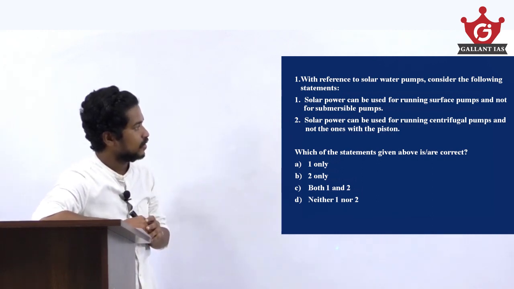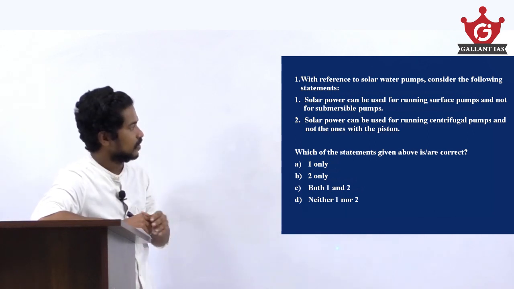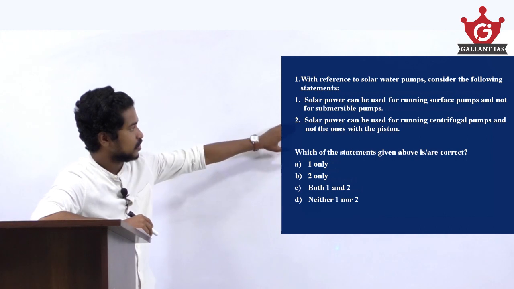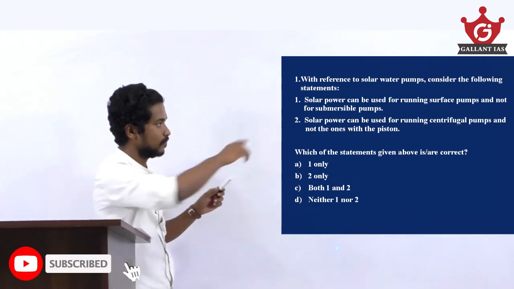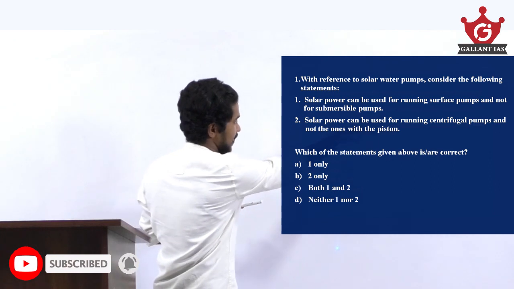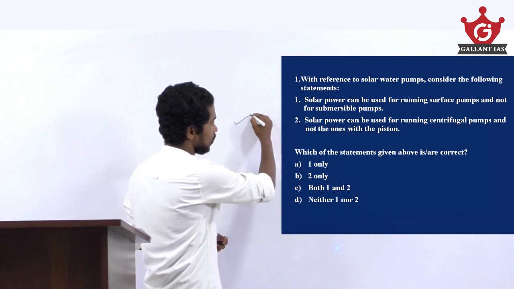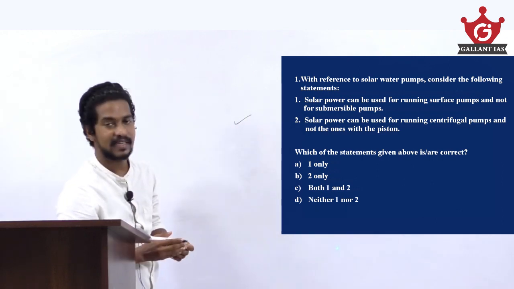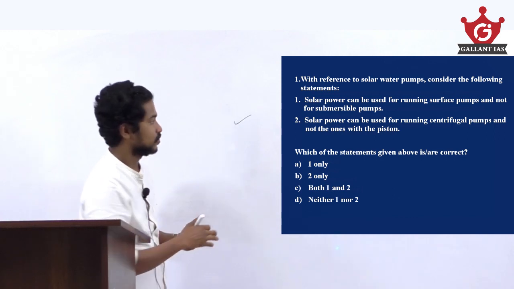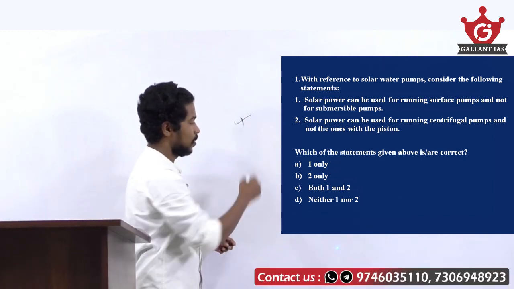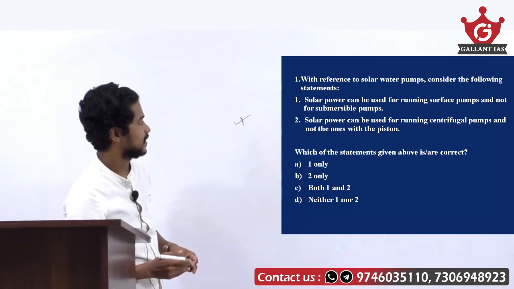Solar pump can be used for running surface pumps and not for submersible pumps. So solar power can be used for running surface pumps. It's a right statement, but the second part, and not for submersible pumps, is wrong. It can be used for running surface pumps and submersible pumps. So the first statement is wrong, and you can eliminate option A and option C.